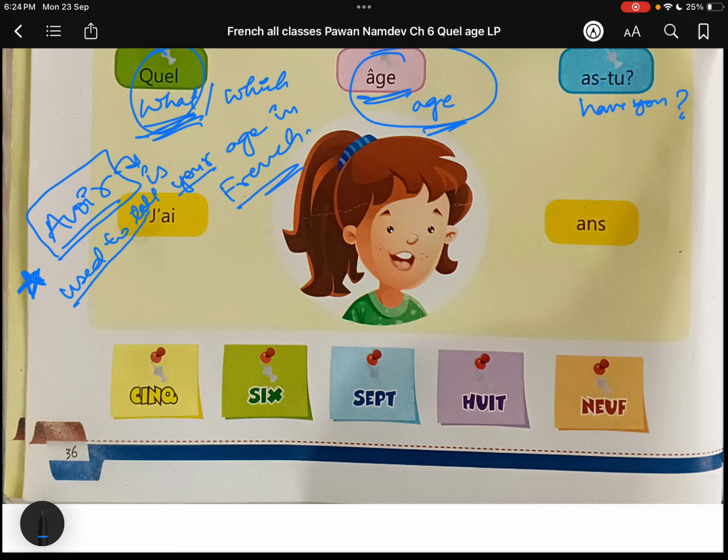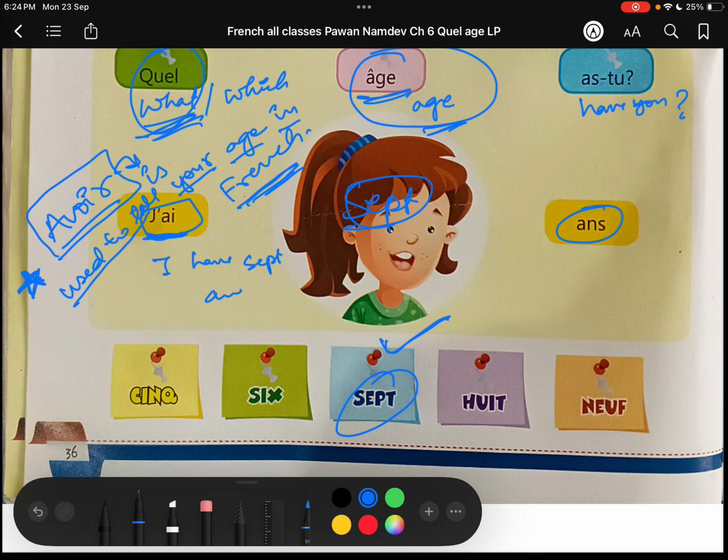That's why we have J'ai, the literal translation is I have. You can pick any number. Suppose you are 7 years old, so you can pick this one: J'ai 7 ans. Sept means 7. J'ai, I have 7 years old. Hope guys this thing is clear.